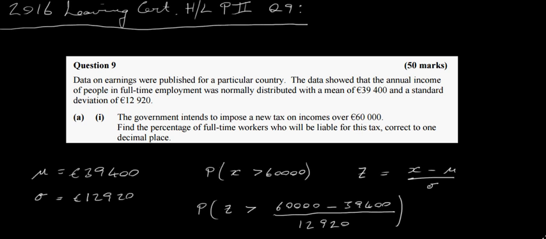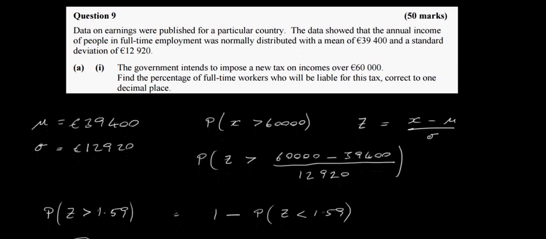Okay, so in this video I'm going to have a look at the 2016 Leaving Certificate Higher Level Paper 2 question 9. So this is it here. It talks about data on earnings which were published for a particular county, and the data shows the annual income of people in full-time employment which was normally distributed with a mean of 39,400 euros. So I've written that down here.